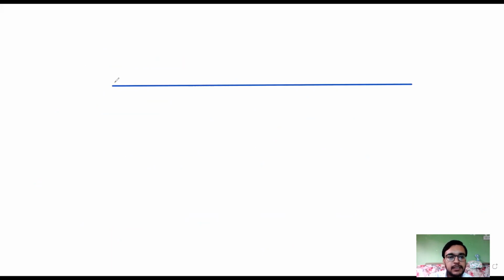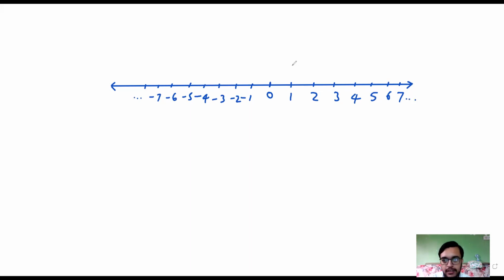In the number line, in the center there is a zero, and on the right side there are positive numbers 1, 2, 3, 4, 5, 6, 7, and on the left side there are negative numbers -1, -2, -3, -4, -5, -6, -7, and so on.